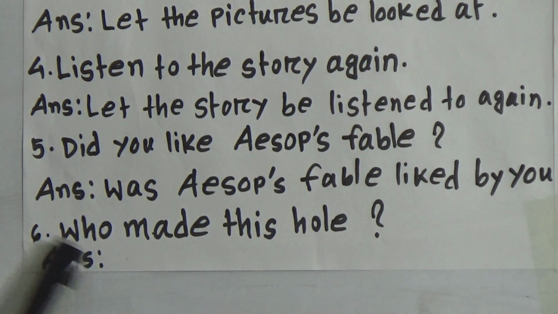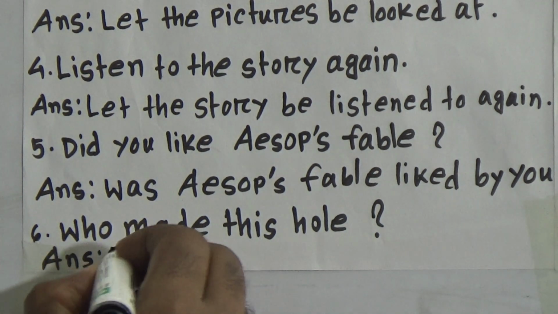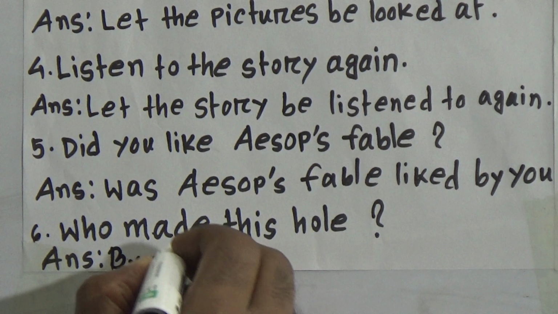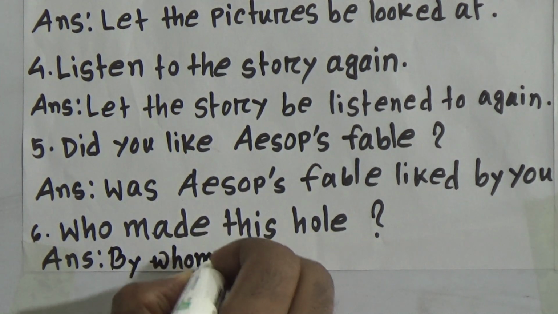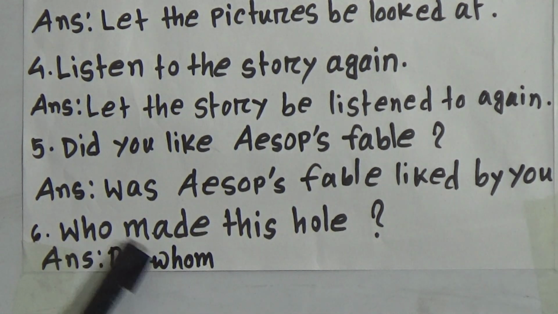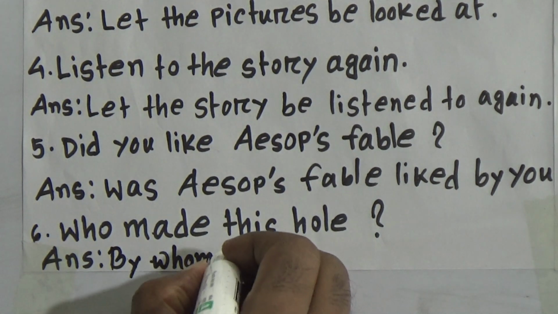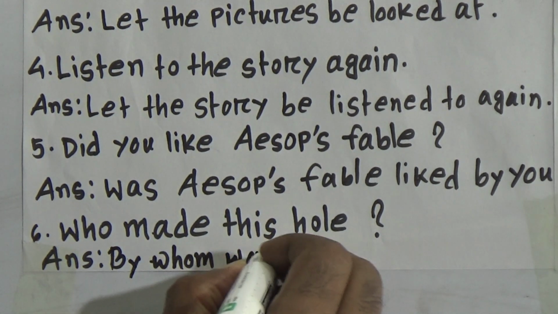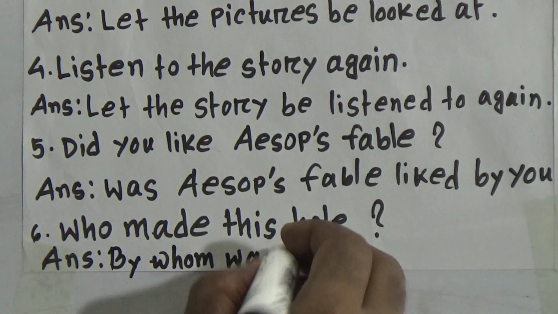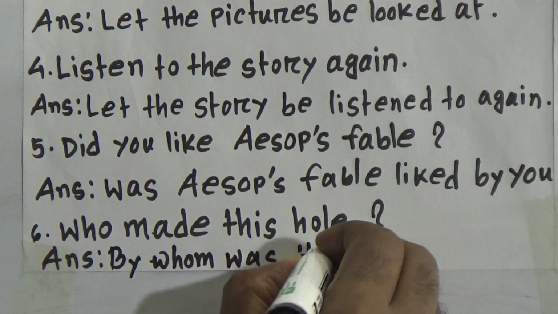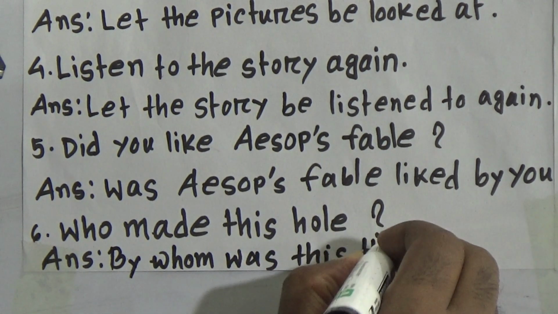Last question. Who made this hole? As usual, whenever it will be who, we will take the help of by whom. By whom. Then as it was the verb in past tense, we will take help of auxiliary verb was. By whom was, then the object, this hole.